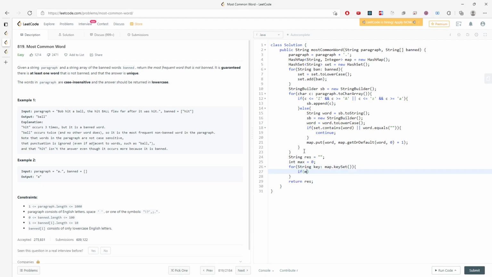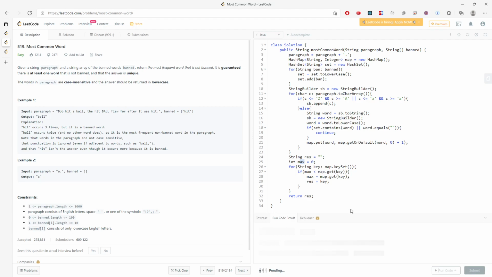and then if the max is less than map.get(key), right? I'm going to assign my max to map.get(key). And then result will equal key, right? So basically I keep updating my result and max when I see there is a greater frequency. And this is a solution.